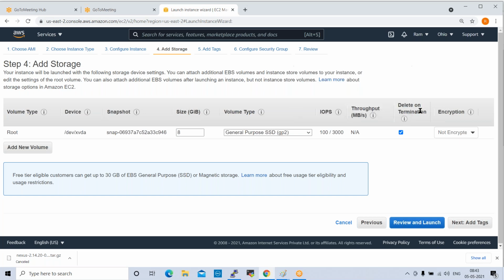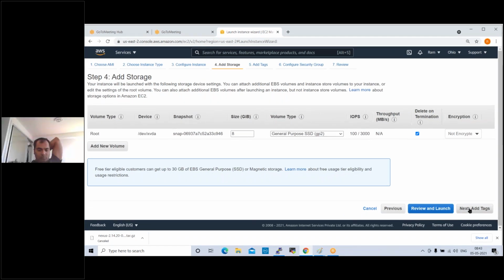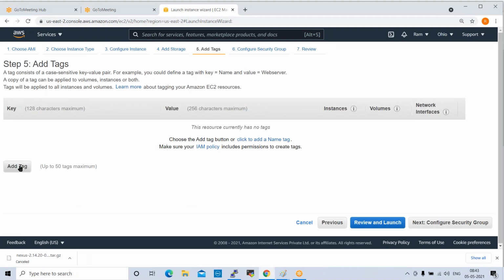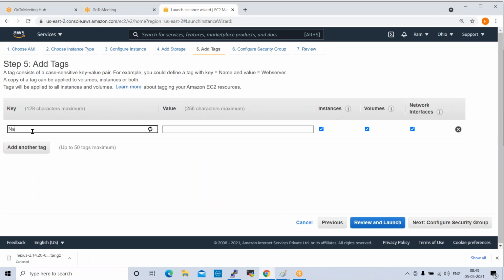Yeah. For now, I'm selecting delete and termination. So click on next here. Add tags. So click on add tags, tag name. I can give some name here, web server. So this is for our understanding. Okay. So this is not mandatory. Whatever naming convention you have in your project, that naming convention we need to give here. So I'm giving web server. Okay. Yeah. So the next one is to click on configure security group.